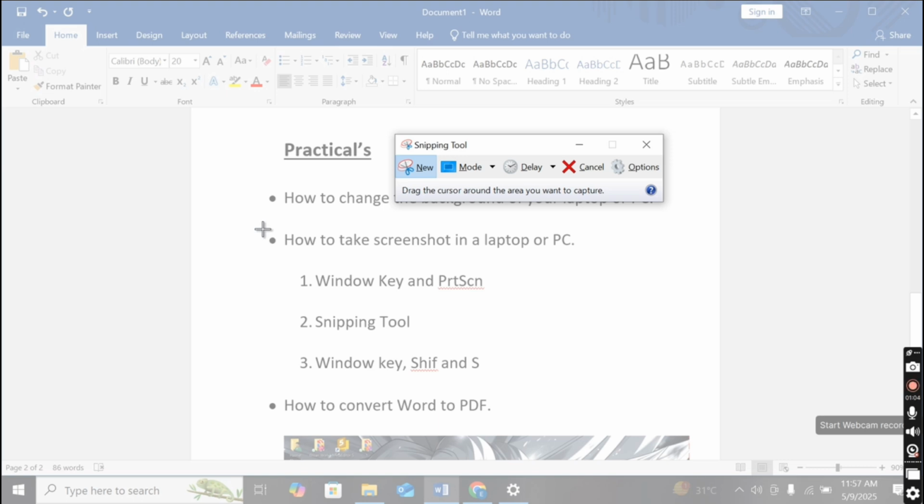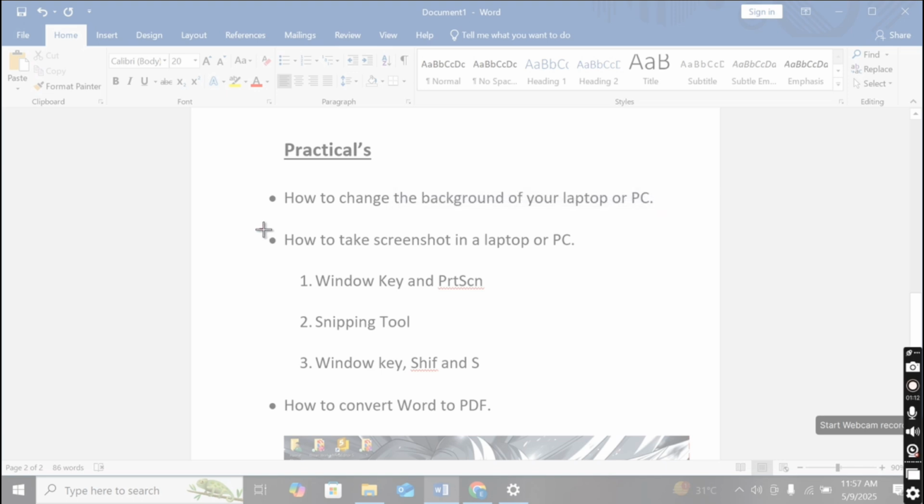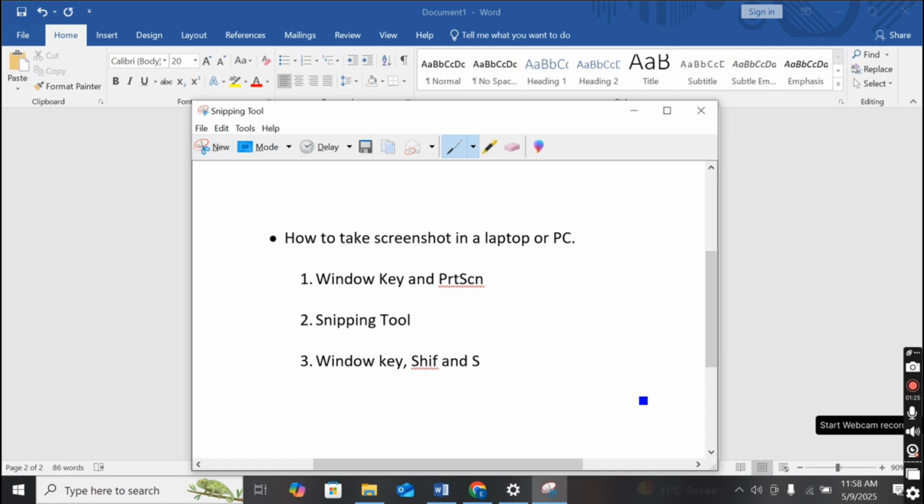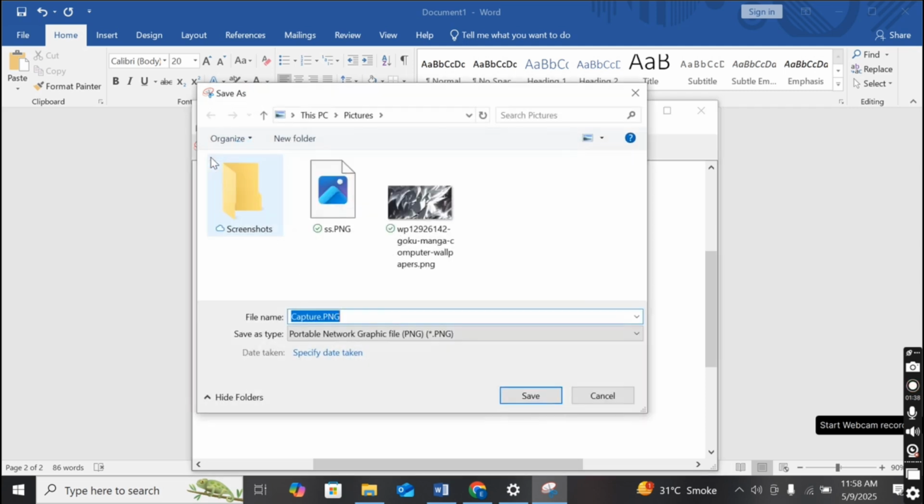I want to take the screenshot from the second practical. For example, I am taking the screenshot from here. Just click the left button of your mouse, drag over the area that you want to use as a screenshot, and release it. Look here, this is your screenshot. If you want to save this specific area, click on File, and after that click on the Save as option.